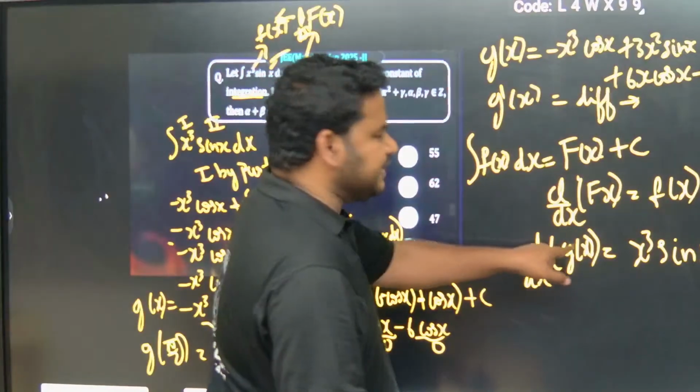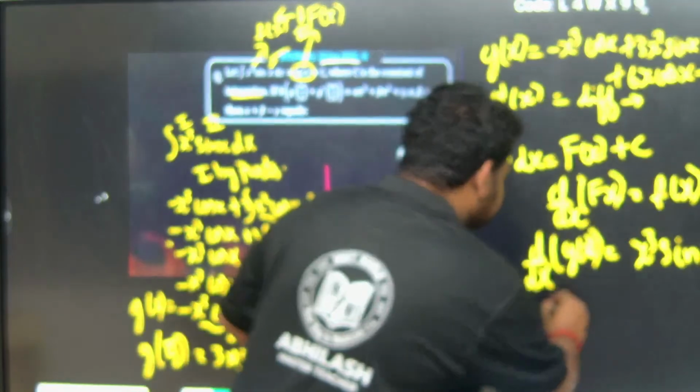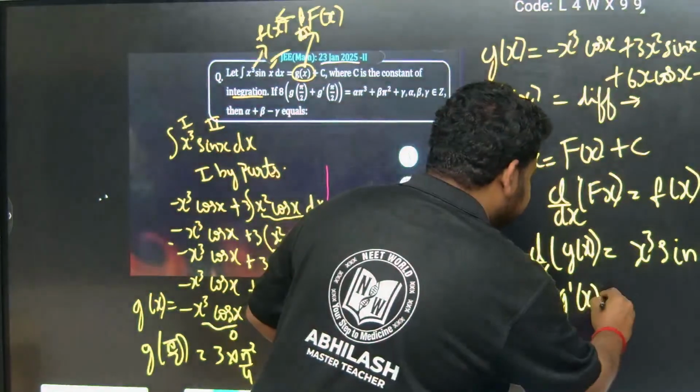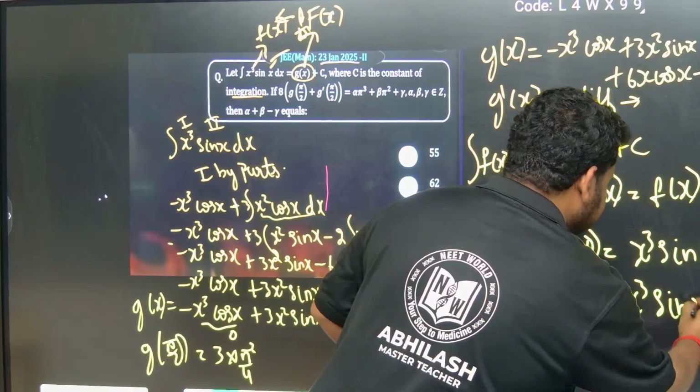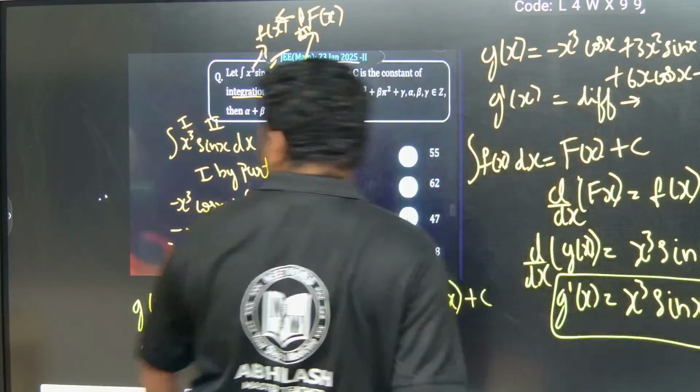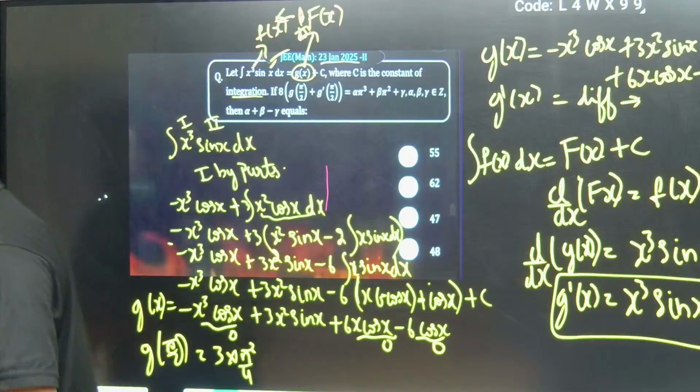So d by dx of g of x is g dash of x, and g dash of x is x cube sin x. Got it? X cube sin x is g dash of x.